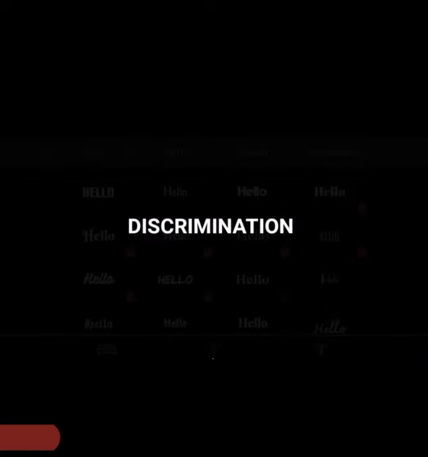Now we will study the last point. Yes, what is it? Discrimination. To understand how discrimination works in our society, in this book one story is given. Here it is written about one family. In that family there were two children, their parents and grandmother. They were there in that family.